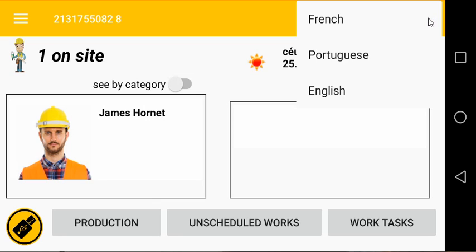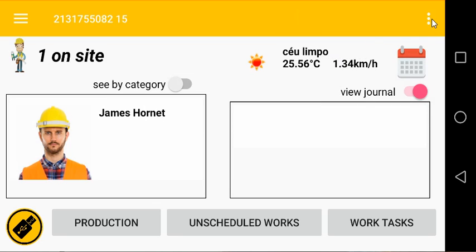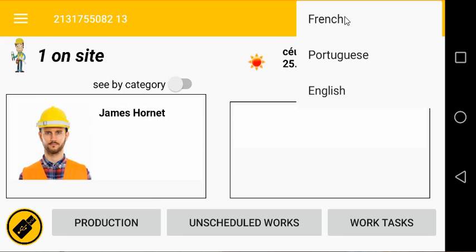Let's say you are working with a multicultural team in a multicultural environment. You can, for instance, switch languages on the top right corner with the three dots. Currently, only these three languages are available, but more are being implemented as we speak.